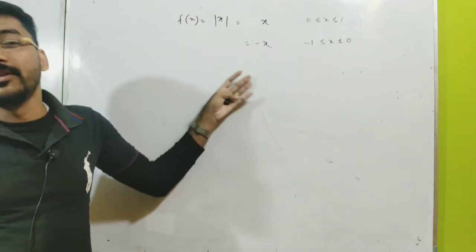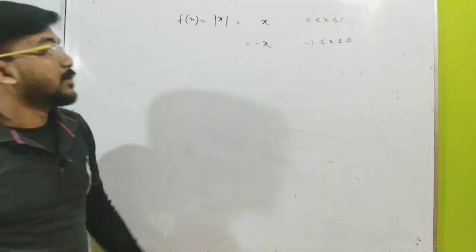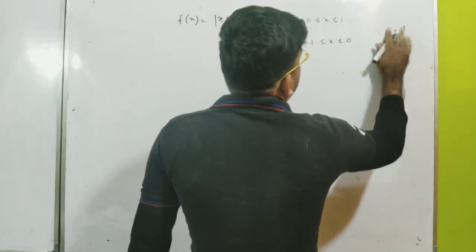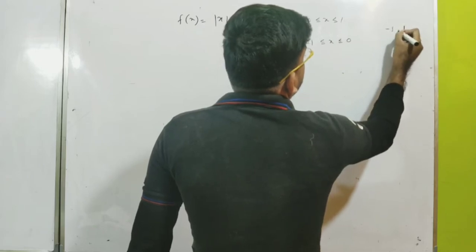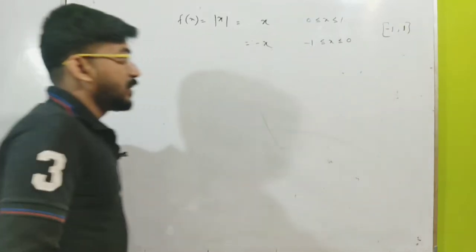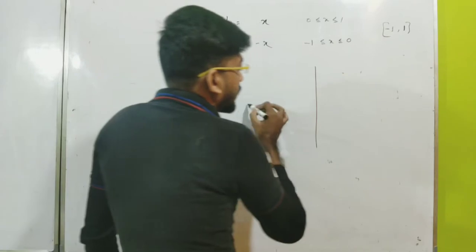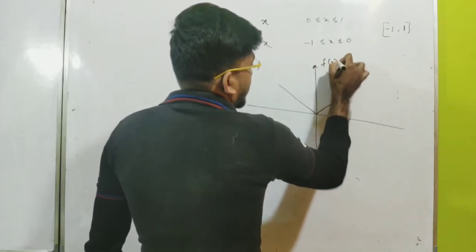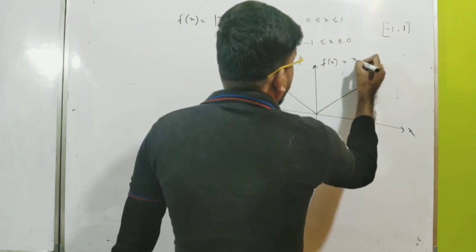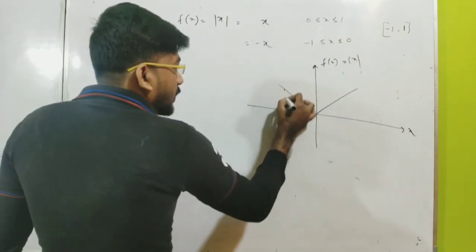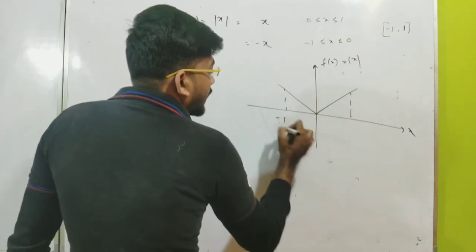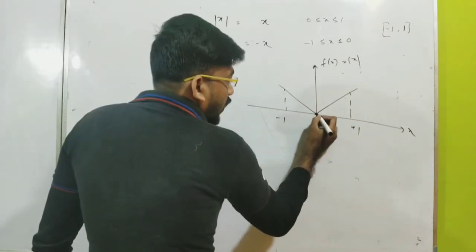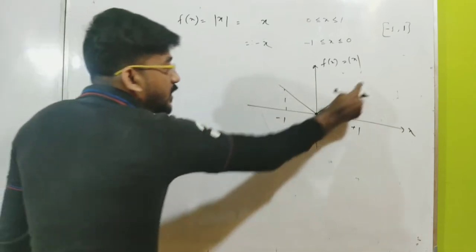you can easily say that Rolle's theorem is not applicable in the interval minus 1 and 1. Okay, if you draw the function, you can easily say. So this is the function, f of x versus x. This is f of x equal to mod x, and it may have the same value at minus 1 and plus 1, but you see here the function is not differentiable at this point, though the function is continuous.